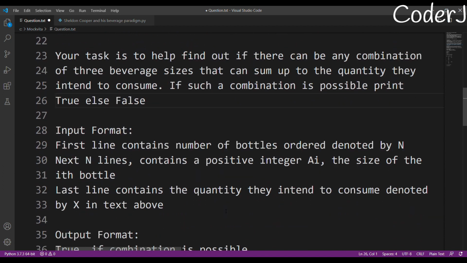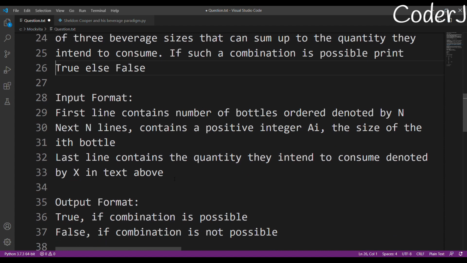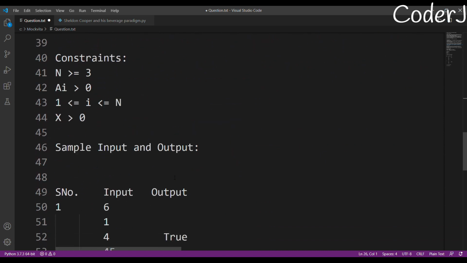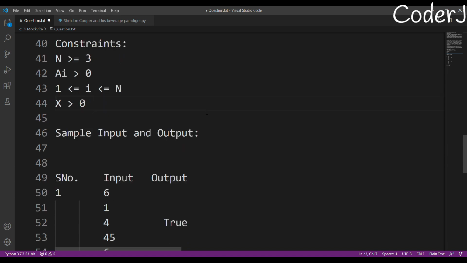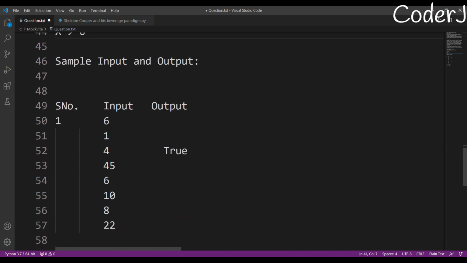Great. And what's our input format? The first line contains the number of bottles, denoted by n. Output, we know that. The constraints are very vague. N is greater than or equal to 3, ai is greater than 0, but what is it less than? That's what we need to know. So let's see, and this is our sample input and output.